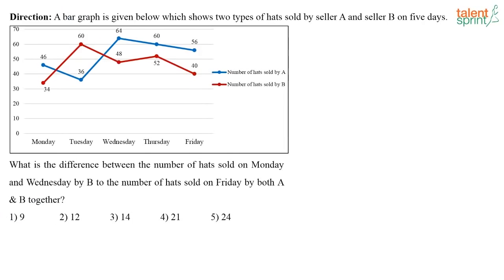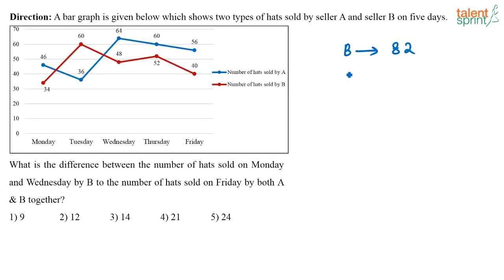What is the difference between the number of hats sold on Monday and Wednesday by B to the number of hats sold on Friday by both A and B together? Again a very easy question. See, on Monday and Wednesday put together how many hats are sold? Monday and Wednesday by B. So you have B here, Monday and Wednesday you have 34 plus 48, right? Monday and Wednesday B will sell 34 plus 48, that is 82 hats.